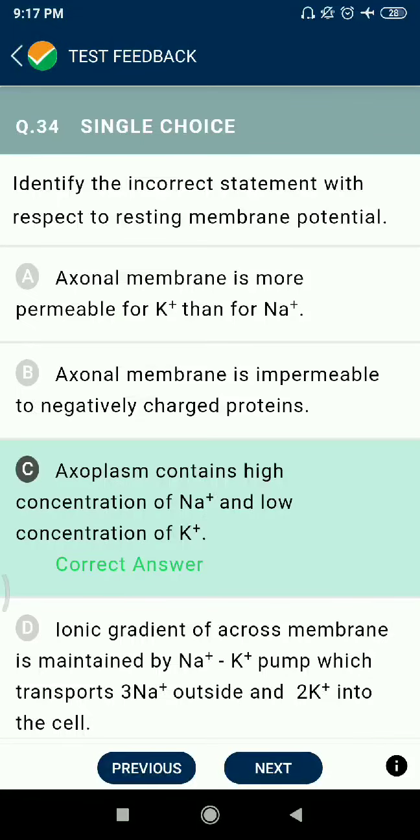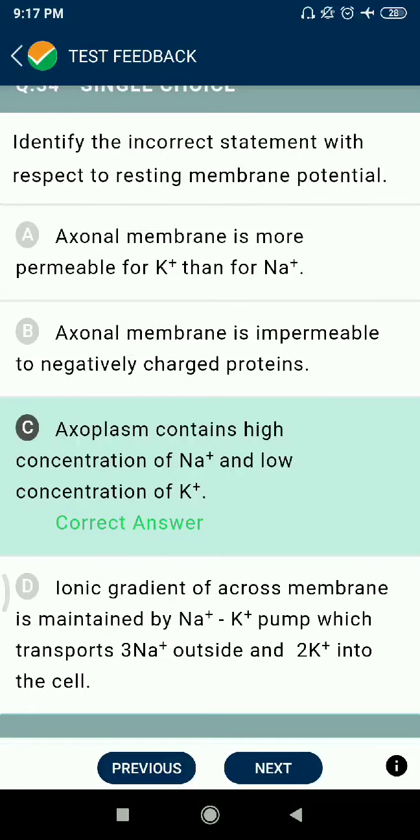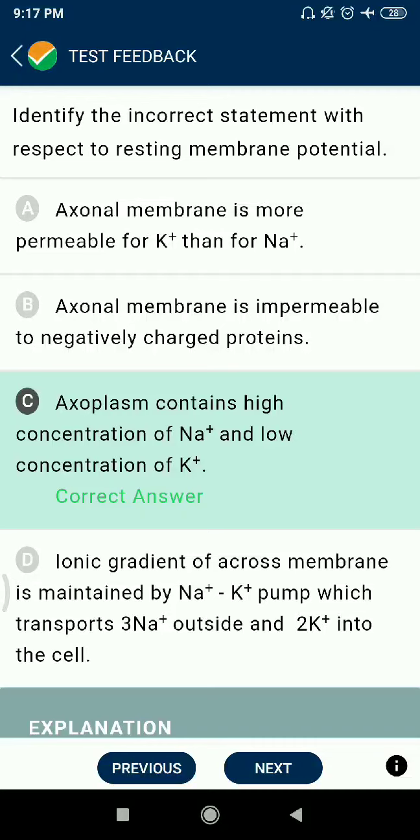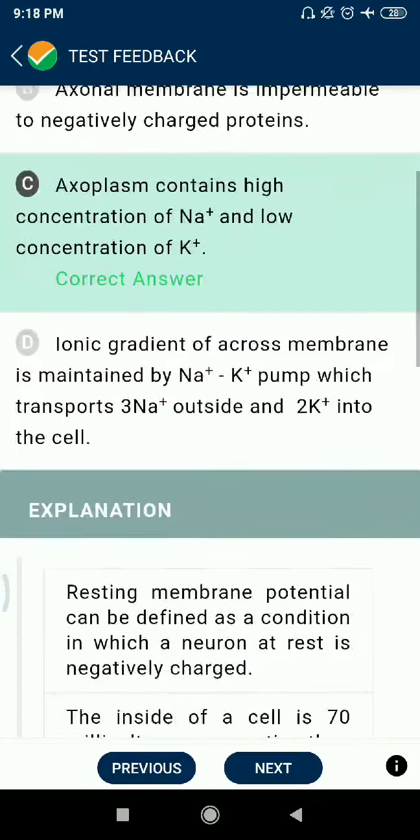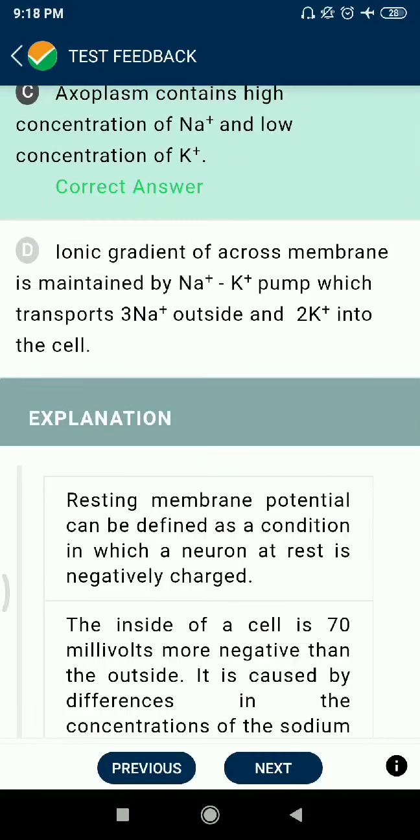Question 34. Identify incorrect statement with respect to resting membrane potential. Axonal membrane is more permeable for potassium ion than for sodium ion. Okay. Axonal membrane is impermeable to negatively charged proteins. Correct है। फिर exoplasm contains high concentrations of sodium and low concentrations of potassium, ये just opposite है। फिर ionic gradients across membrane is maintained by sodium potassium pump which transport 3 moles of sodium outside and 2 moles of potassium inside cells.